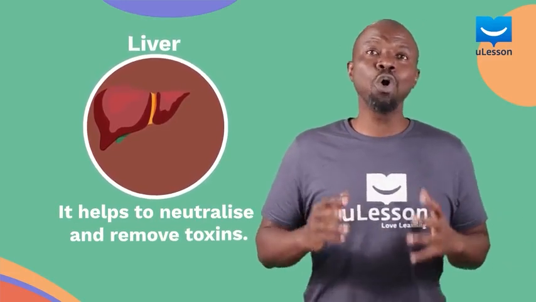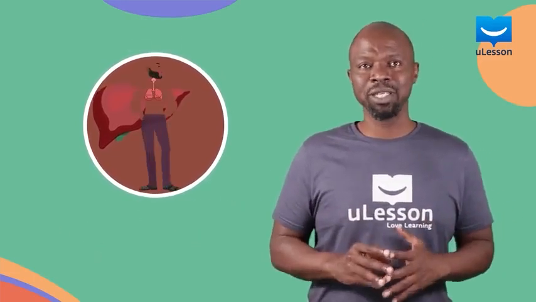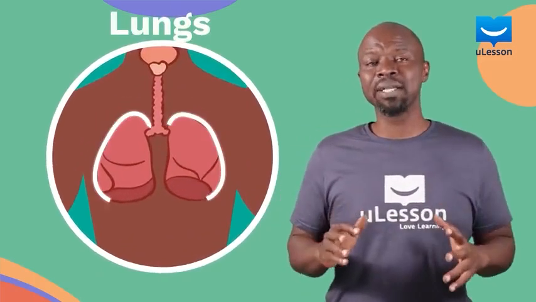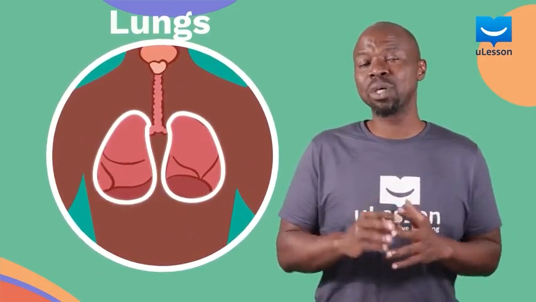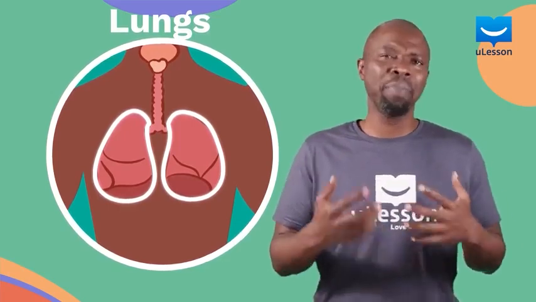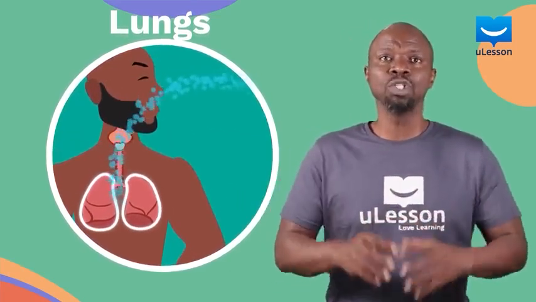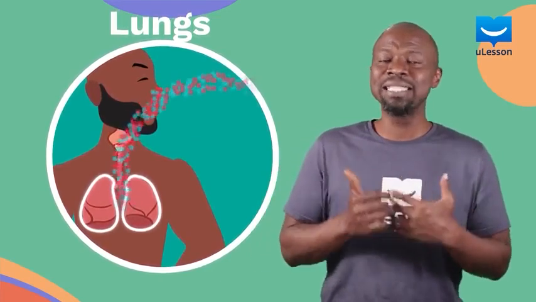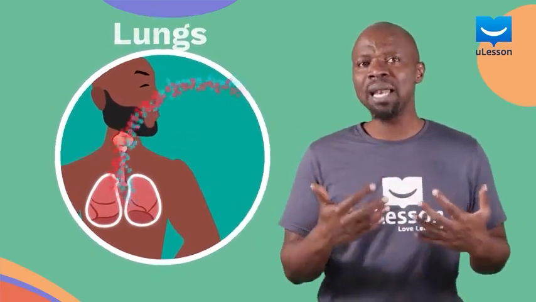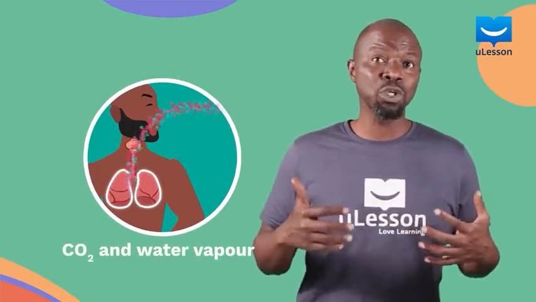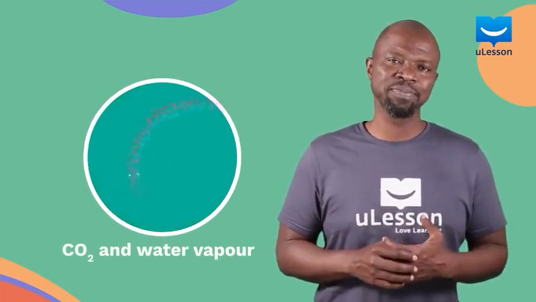Now, humans also use their lungs for excretion. And the lungs, they are a pair. We have two of these also. They are a pair of spongy airbags located in the chest, and they are linked together by the windpipe. The windpipe is also called the trachea, and they help in gaseous exchange processes. So they help with the inhalation or the intake of oxygen and the removal of carbon dioxide and water vapor. Carbon dioxide and water vapor are gaseous waste products that are produced in the blood.